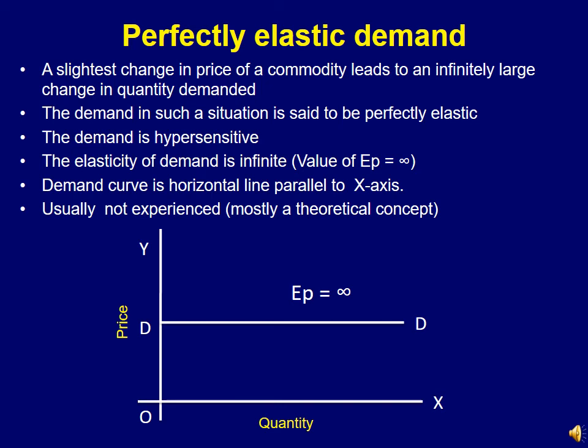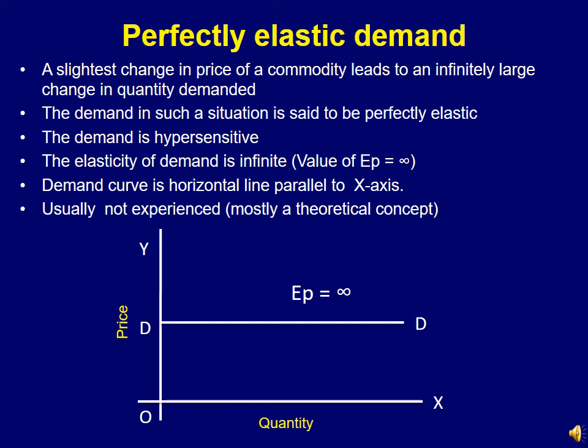However, in this case, the situation is opposite. Here, the slightest change or minutest change in the price of a commodity leads to an infinitely large change in quantity demanded. So here we can say that the demand is hypersensitive. In the previous case of perfectly inelastic demand, the demand was not sensitive.